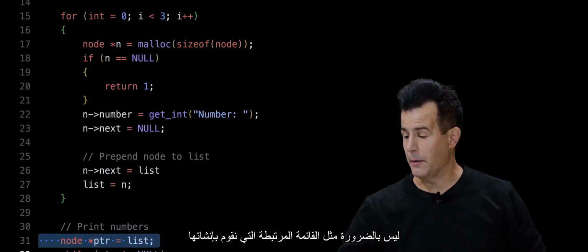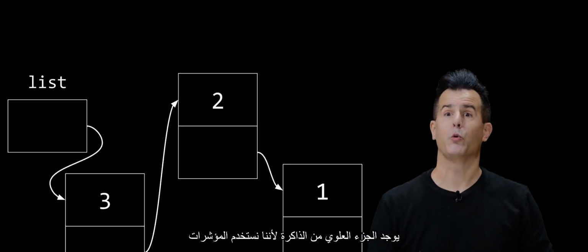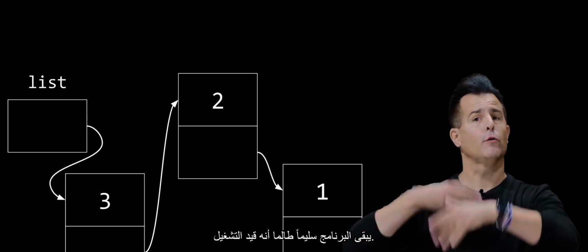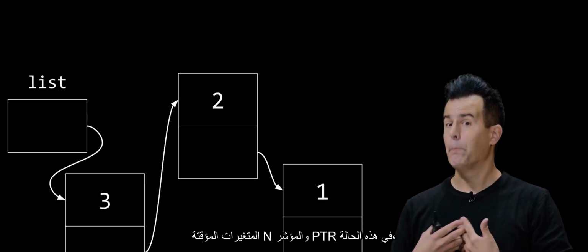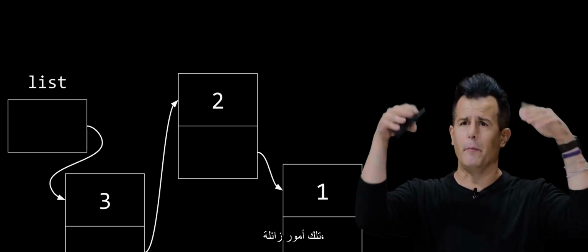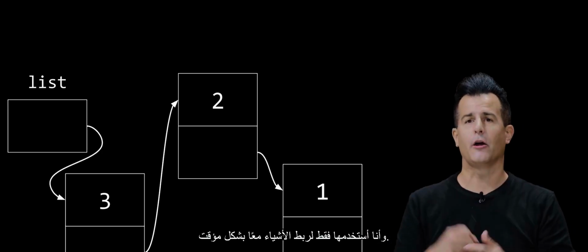Are pointers temporary? Not necessarily. Like the linked list we are building up in memory exists because we are using pointers to build this data structure and to keep it intact for as long as the program is running. My temporary variables, n and pointer, PTR in this case, those are ephemeral, and I'm only using them to stitch things together temporarily. A good question.